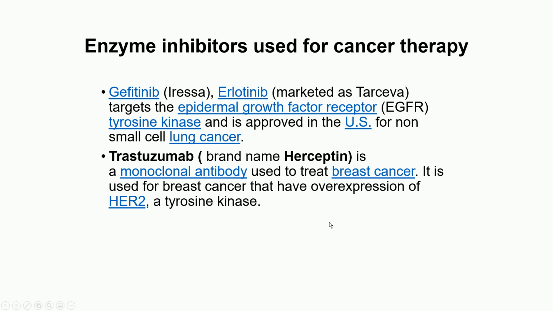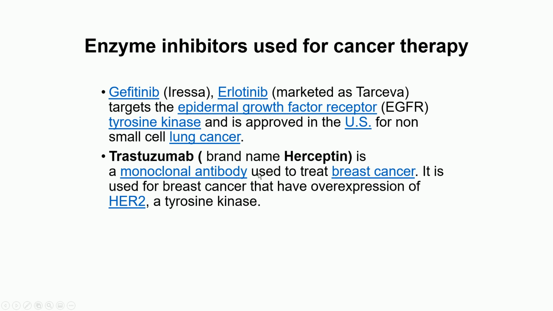Again, you need to know some of the names. This is a drug called gefitinib or Iressa, and erlotinib, which is marketed as Tarceva. Iressa and Tarceva, these are the brand names, and they target the EGFR tyrosine kinase. It's a kinase, it's an enzyme, and this is also in the cell membrane. This is approved for lung cancer.